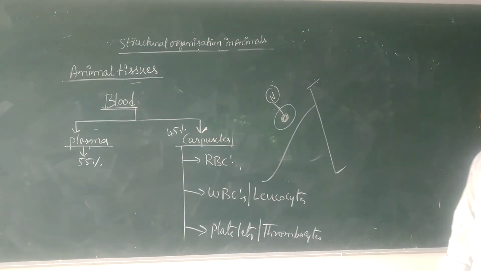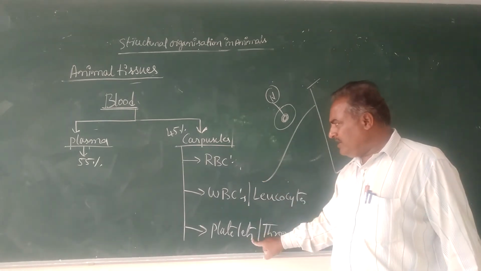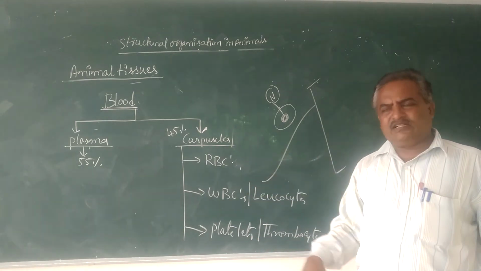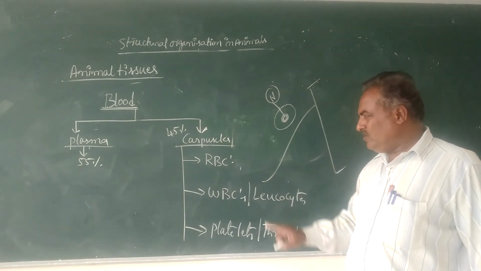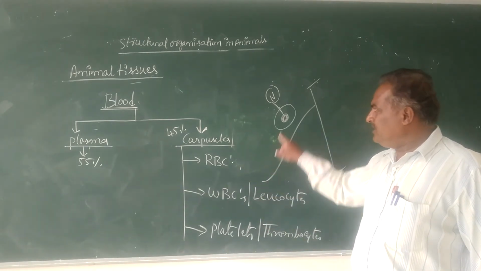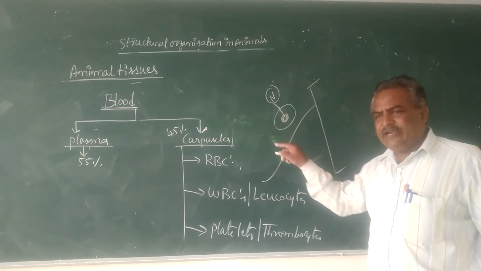The WBCs are nucleated cells, while RBCs and platelets are enucleated cells. In RBCs there is an absence of nucleus, whereas in WBCs there is a presence of a nucleus.